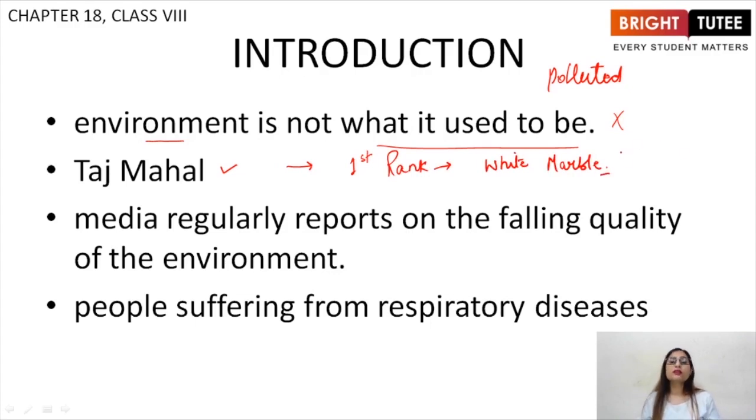But due to certain pollution related issues and acid rain, this white marble is turning yellow. There are many industries around Taj Mahal due to which this is happening, and we will be studying this in detail, how Taj Mahal is getting polluted.